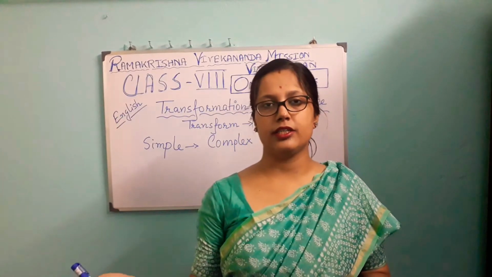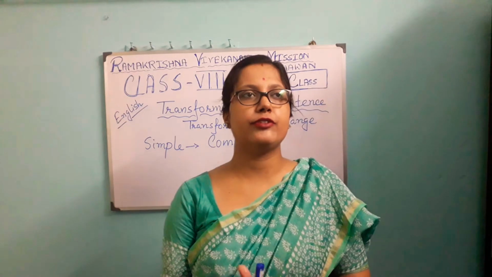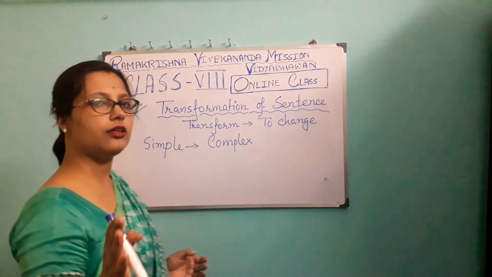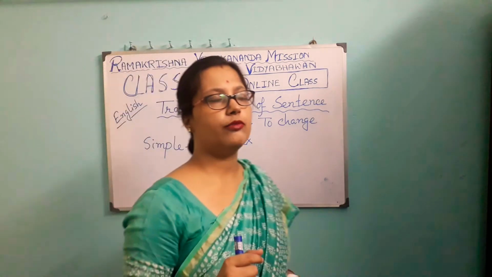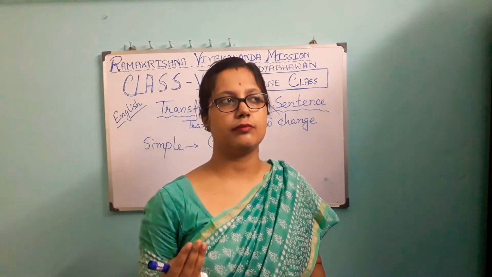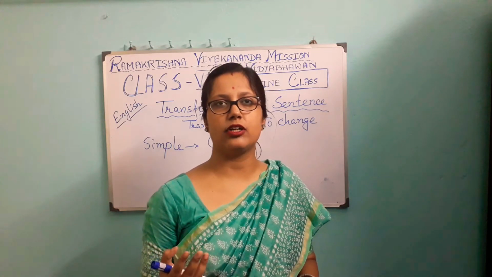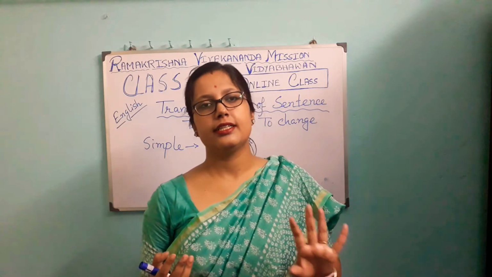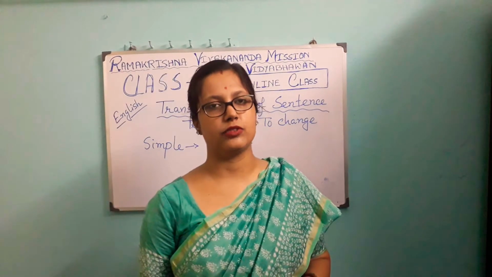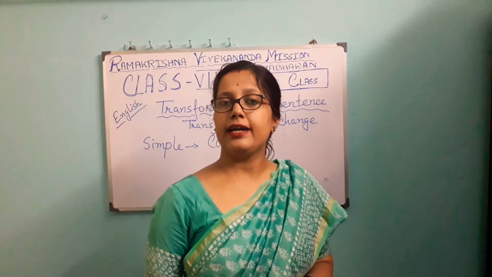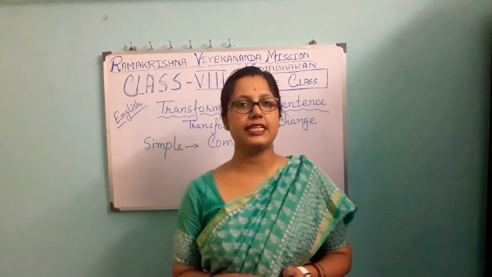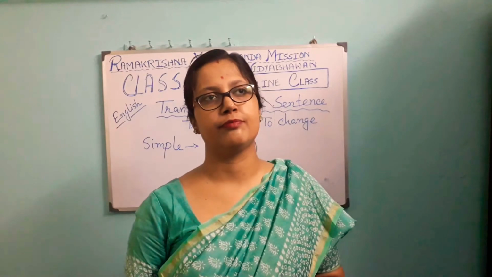Now in your chapter you have to do these things. All of you know that there are three kinds of sentences according to grammatical structure, that are simple sentence, complex sentence and compound sentence. Now I am discussing the grammatical structure of these three sentences in brief.